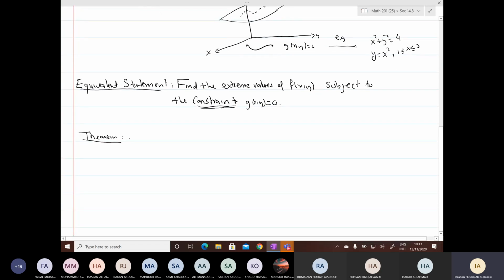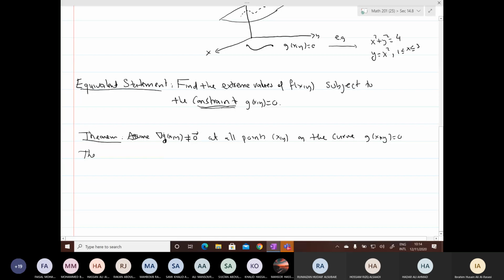So assume the gradient of g at (x, y) is not equal to the zero vector at all points (x, y) on the curve g(x, y) equal to 0. So assume the gradient of g is never 0 on the curve.